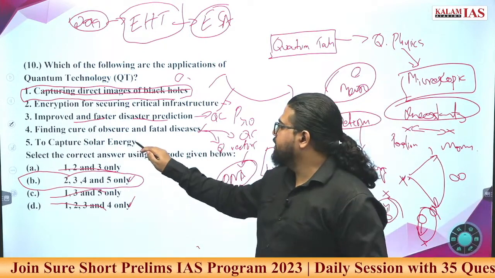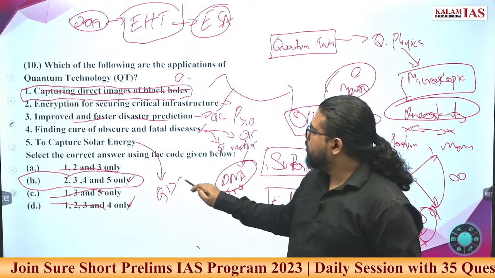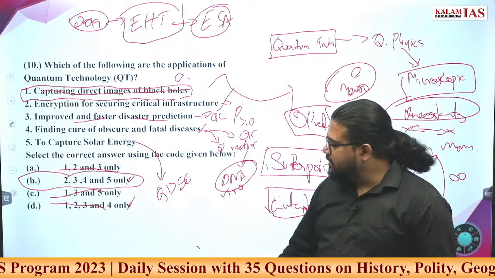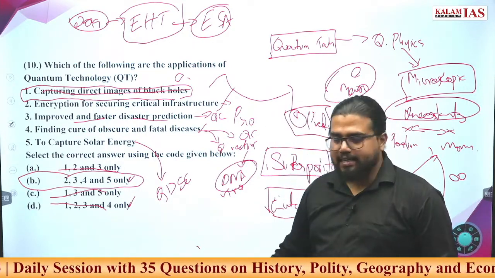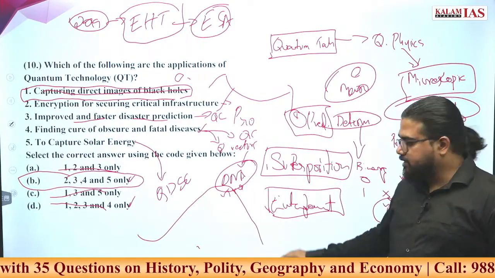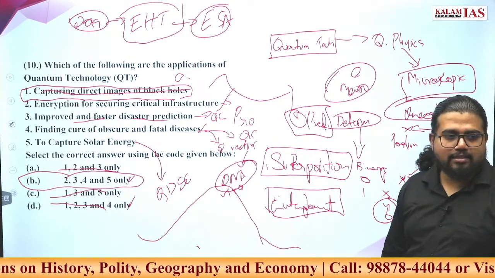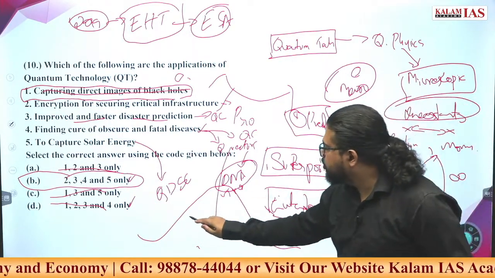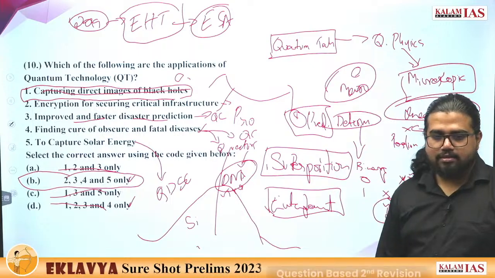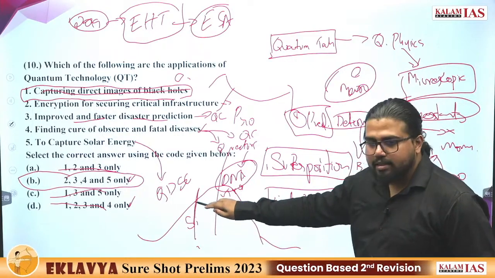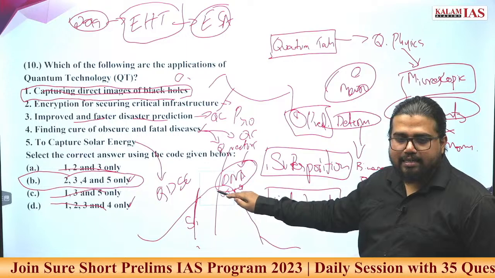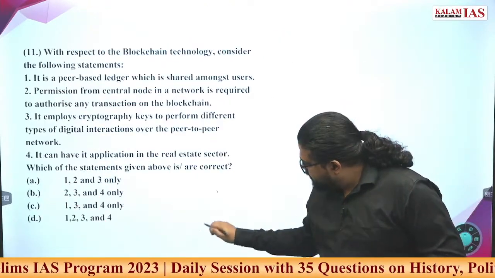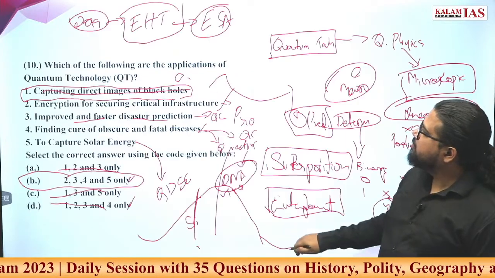To capture solar energy, here also quantum dot solar cells. What do they do? If you look at the electromagnetic spectrum, there is a spectrum of energy coming in solar energy. Now, what does a silicon-based solar cell do? It has a threshold. If energy above it is coming in the sunlight, it will absorb this and emit electrons.